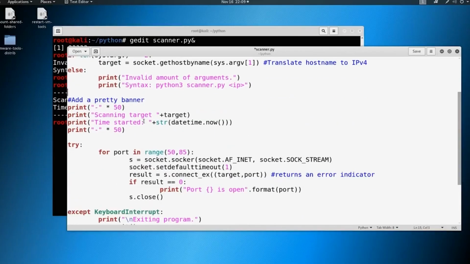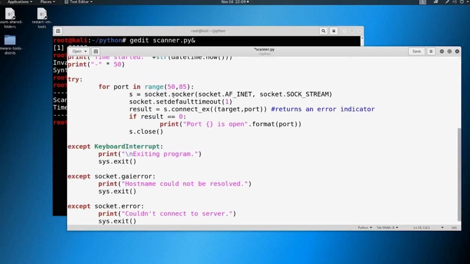Now, before we run this, let's talk about why this isn't great. This is going to sit here and run through one port at a time with a one second timeout and then reiterate. This is going to take a little bit to run through these ports. Now, when we get into scanning, you're going to see that there are tools out there designed that do it much better, much more efficiently, and much faster. This is not the best way.